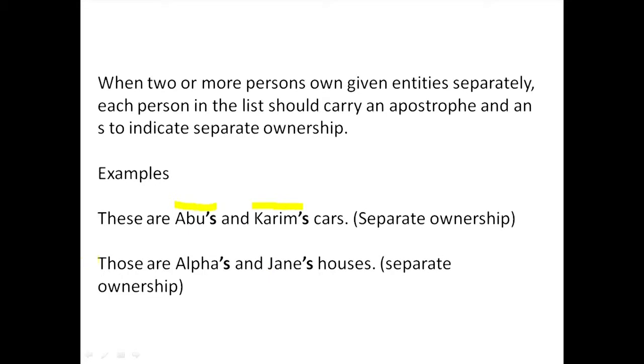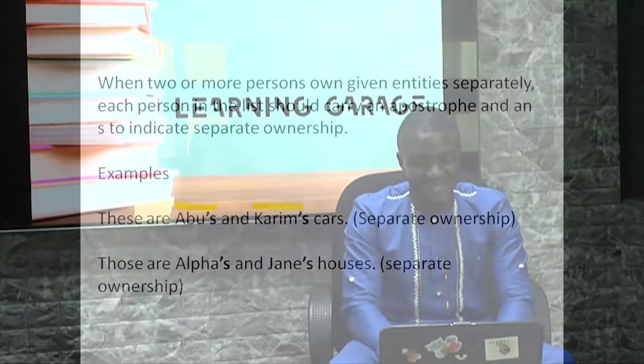Then, those are Alpha's and Jane's houses. Again, the fact that Alpha carries an apostrophe and an S, and Jane carries an apostrophe and an S, means that we are talking about separate ownership. But when two or three persons own a given entity together, jointly, the apostrophe and an S should be used with the last person.